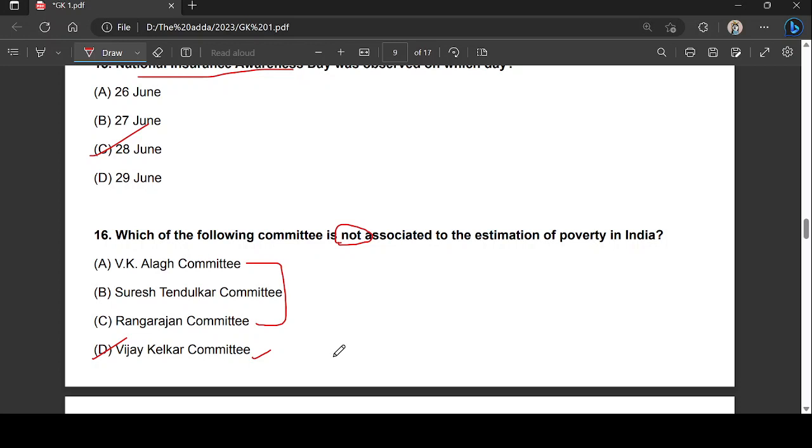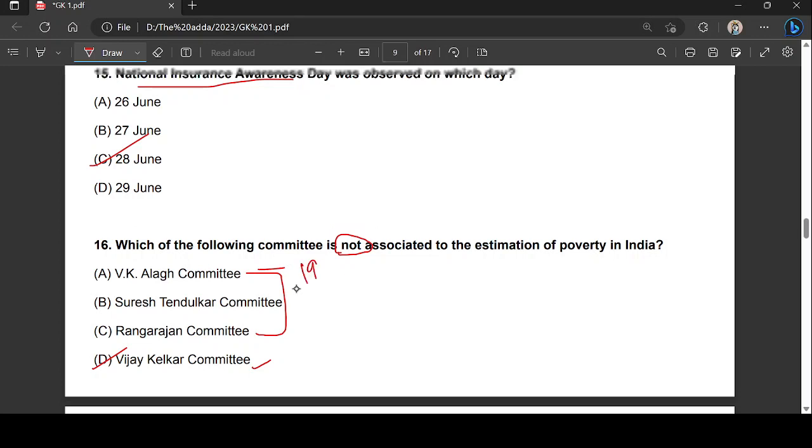Before independence, the National Planning Committee and Bombay Plan suggested a poverty line, that is below poverty line, BPL, as you might remember. After independence, various committees were formed. The VK Alagh committee was formed in 1979. There is the Lakdawala committee, another committee formed in 1993.